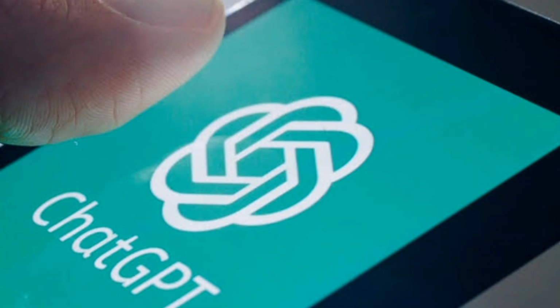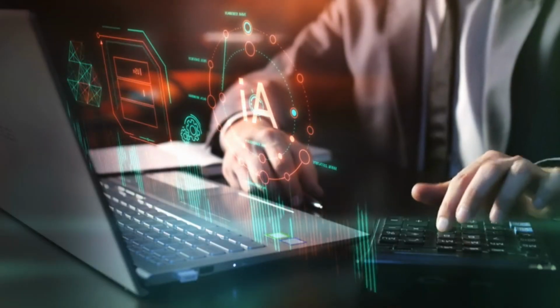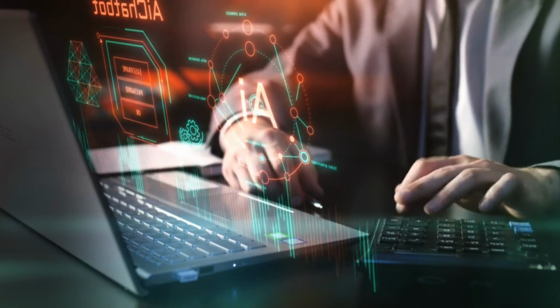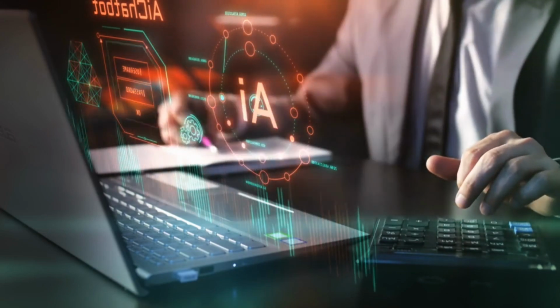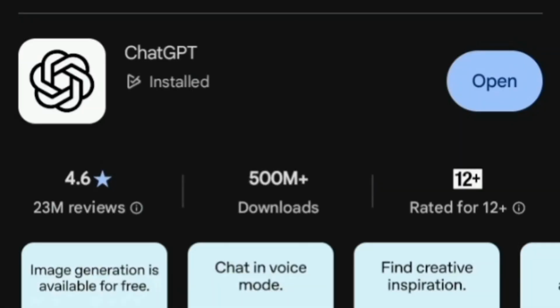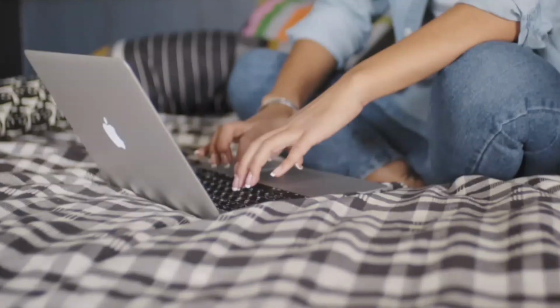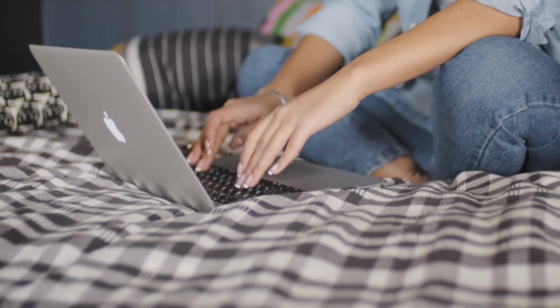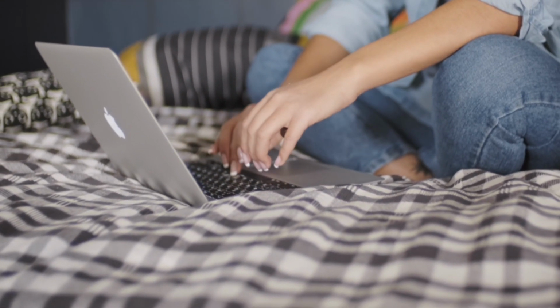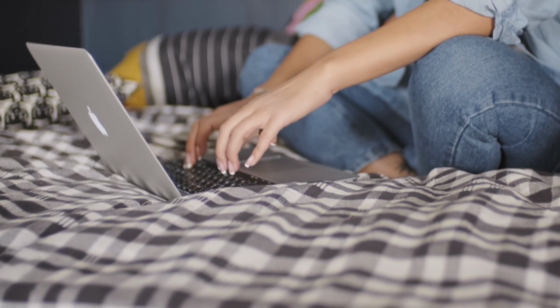This free AI is a game changer for affiliate marketers when it comes to creating converting content. ChatGPT will help you write professional blog posts, ads copy, and YouTube scripts. Now the question is, how do you start using this free AI? Head over to Google Play Store, search for ChatGPT, and download the app if you don't have it. After downloading ChatGPT, the next thing you will do is create your free account using your Google account. Once that is done, your ChatGPT is ready to be used.